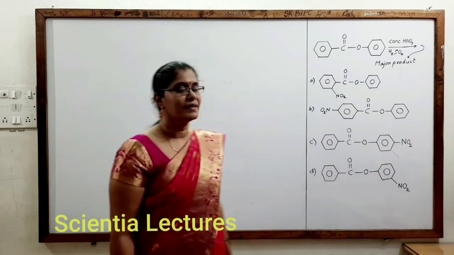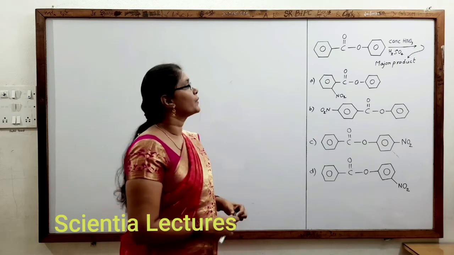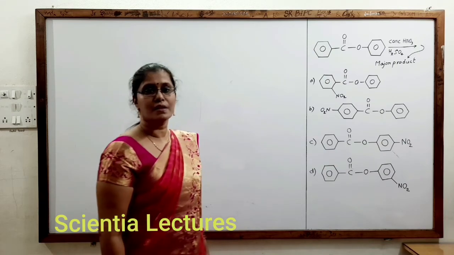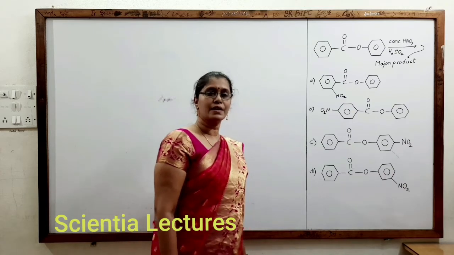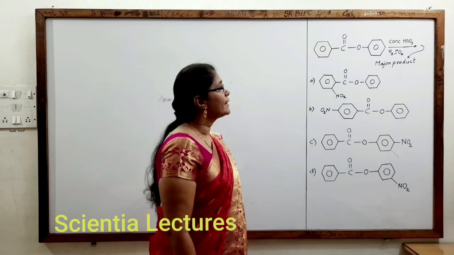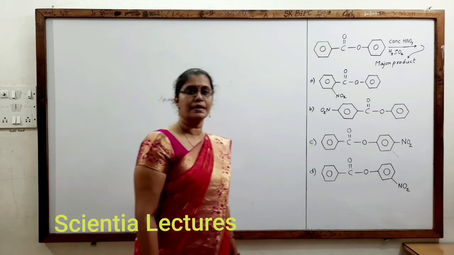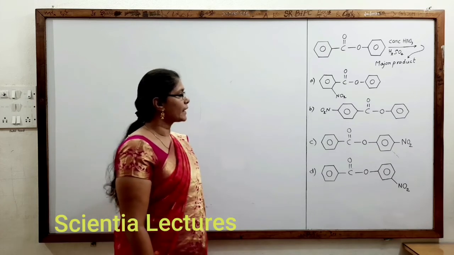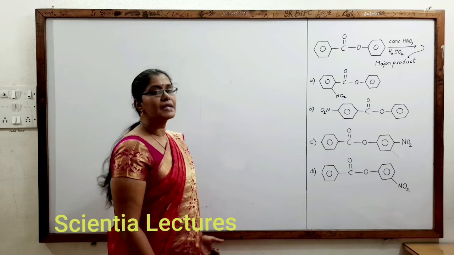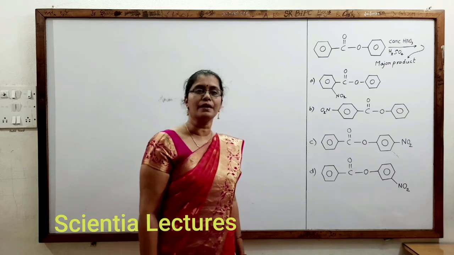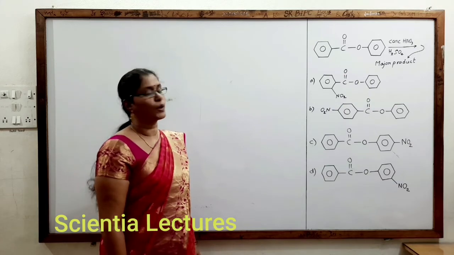Hi students, let us see this question. There was a benzene structure given in the presence of concentrated HNO3 and concentrated H2SO4, which is a nitration mixture. You all know that it leads to the formation of a nitro group attached to the benzene ring. Let us see here, based on the mesomeric effect, it forms the major product, right?